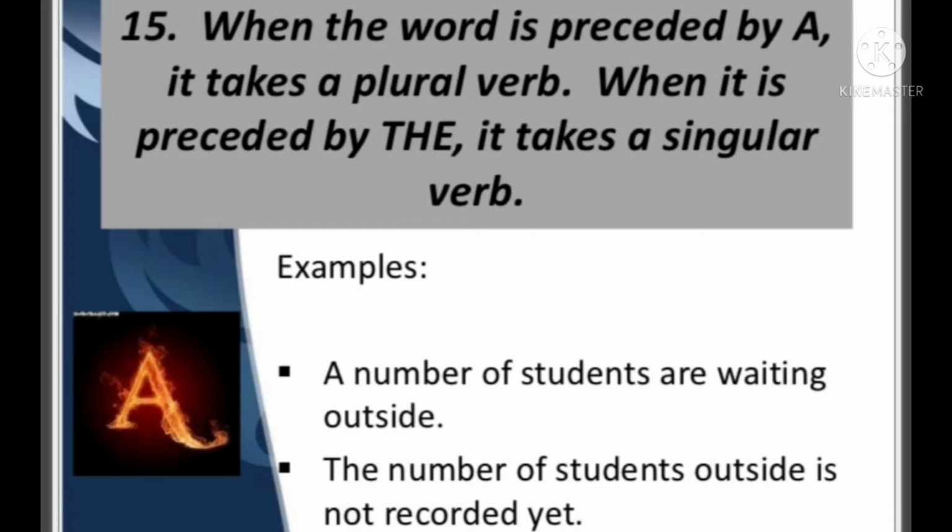But see the second example, the number of students outside is not recorded yet. Students is again plural, but we have used the article the. So when the noun is preceded by the article the, it takes a singular verb.